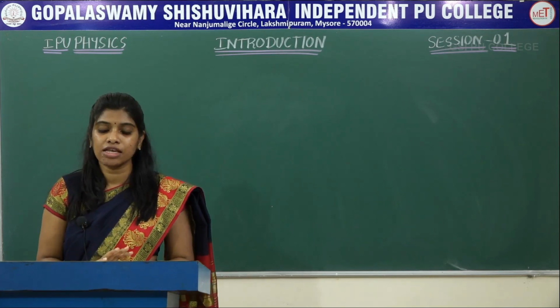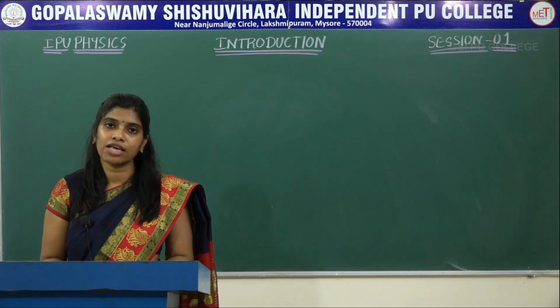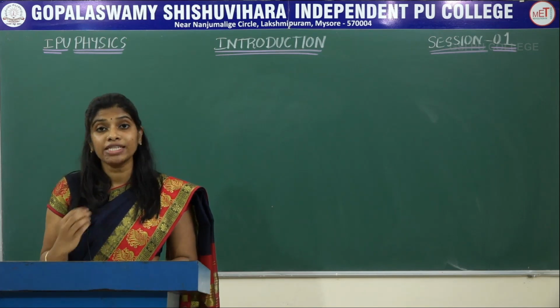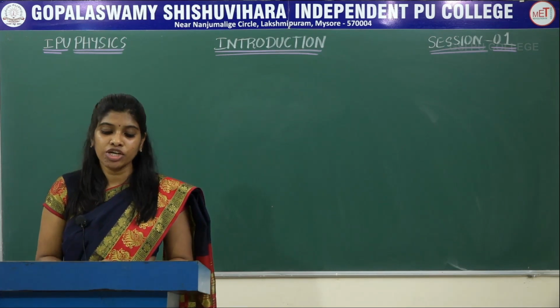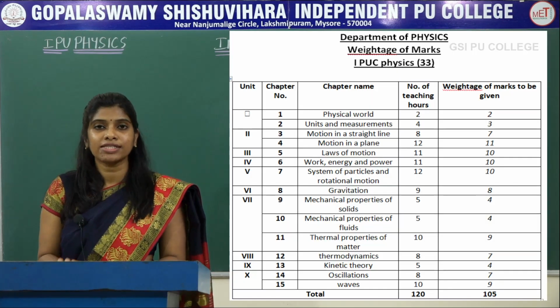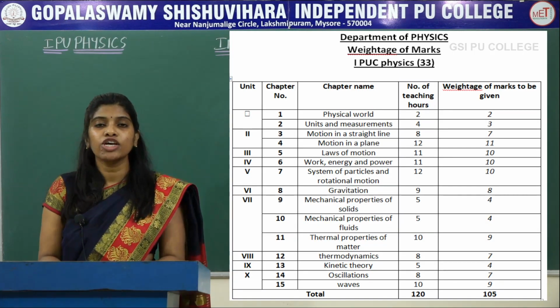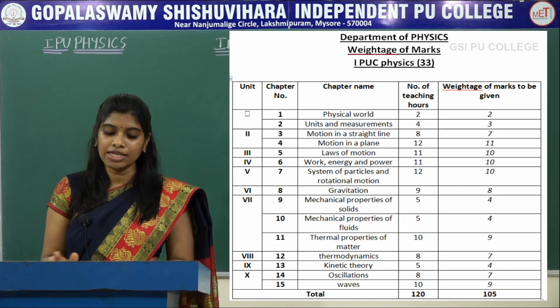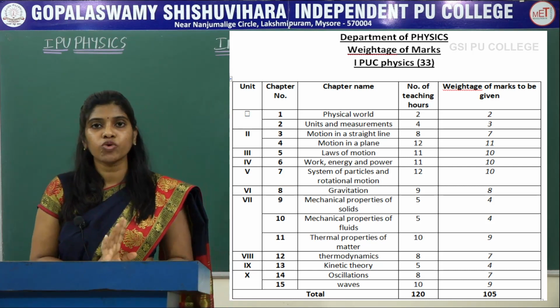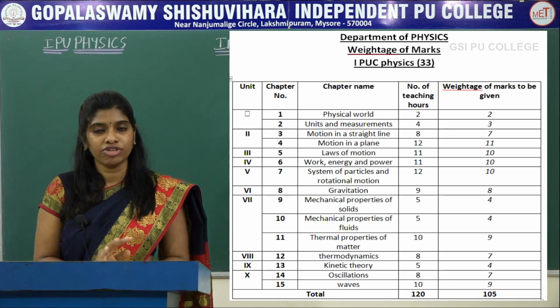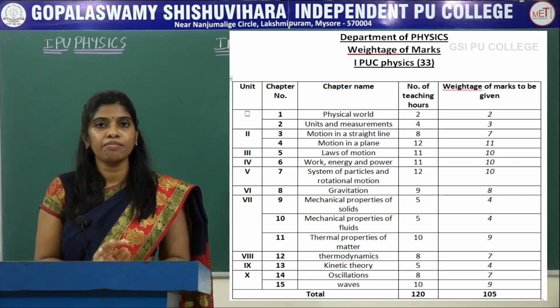First let us discuss what will be the weightage of marks allotted from each chapter in your examination. I have a copy with me and the same will be displayed on the screen, so you can go through it while I explain this. In the first unit there are two chapters. The first chapter is physical world and the second one is units and measurements.